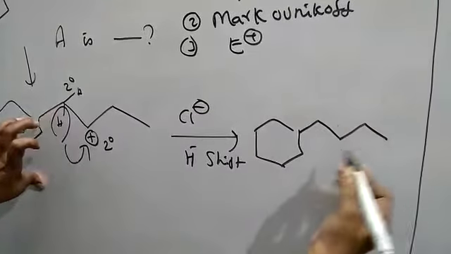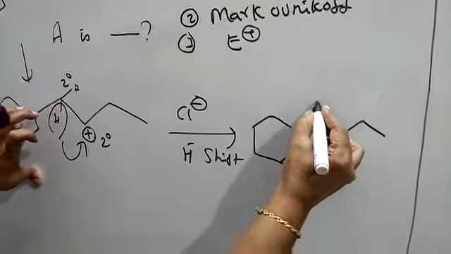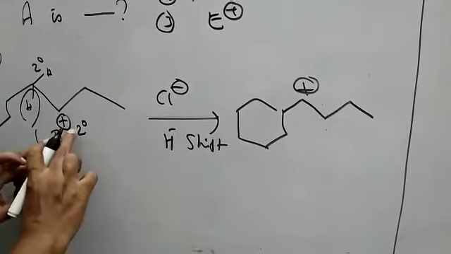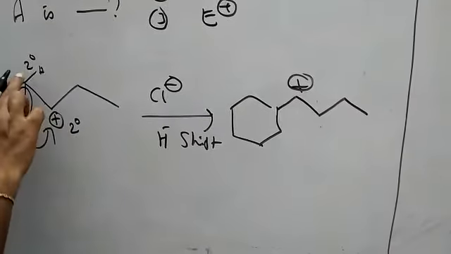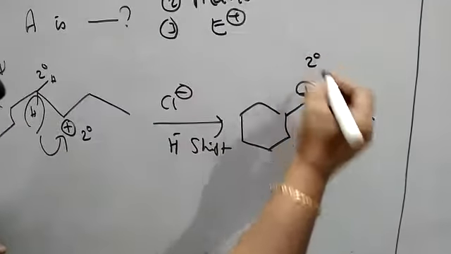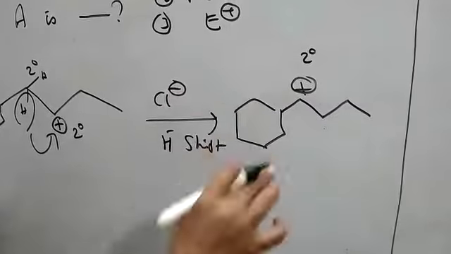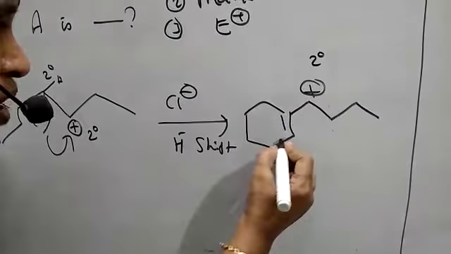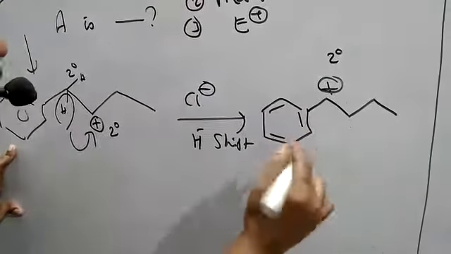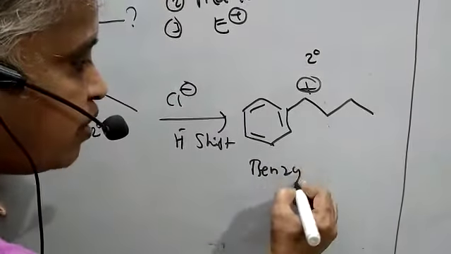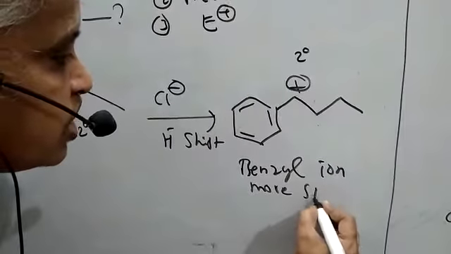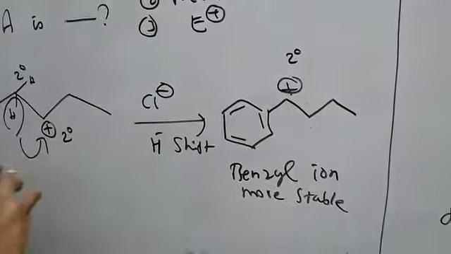Yes, here is now the formation of the carbocation. This is after the shift, so the hydrogen is moving here, and then the positive charge is there. Now the shift is over. Here also it is secondary, of course. Now this cation is called a benzyl ion. That is a very important point. The benzyl ion is more stable than the previous carbocation.